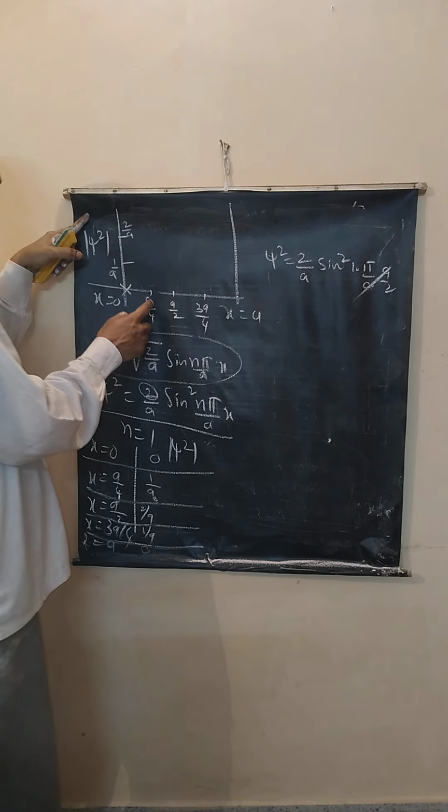Can we extend this to a finite potential well case for the hydrogen atom? See here, if this is the hydrogen atom, if this is the nucleus, solve this problem assuming it to be a finite potential well case, you will see the probability of finding the electron is maximum.